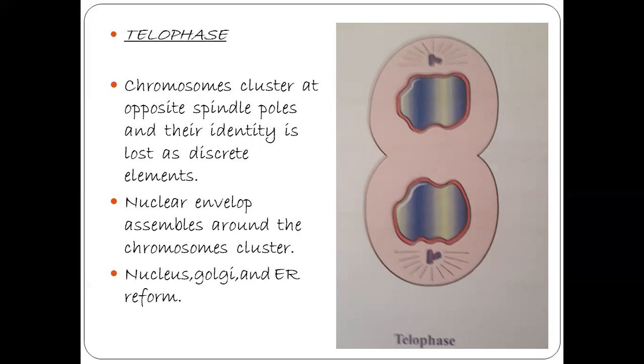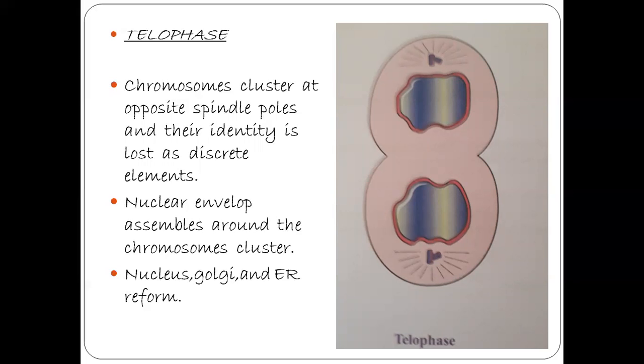In telophase, the chromosomes which have reached both poles start to decondense and lose their individuality. Now the individual chromosomes look like a thread-like structure.